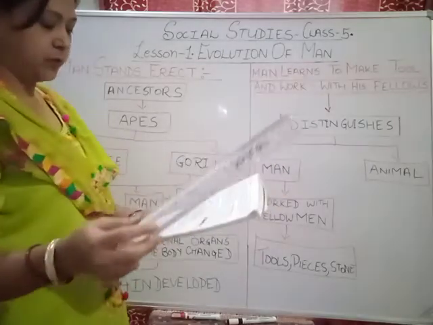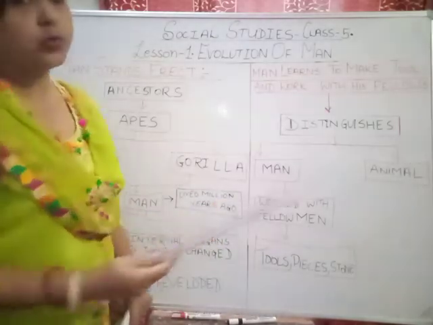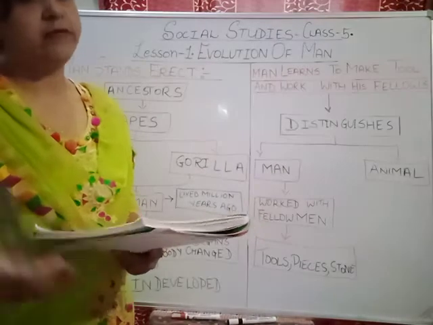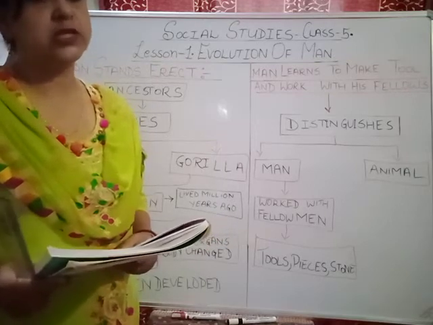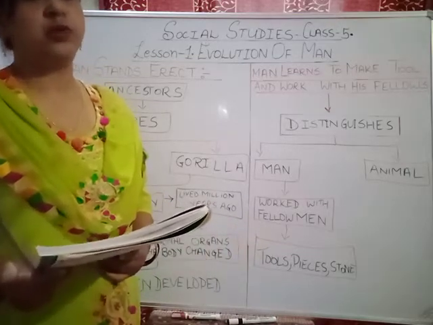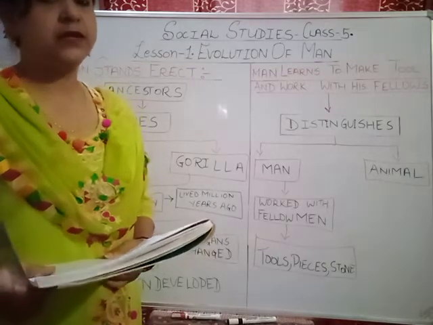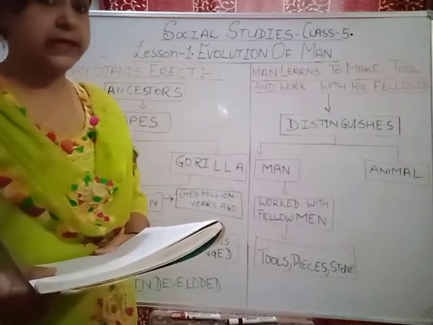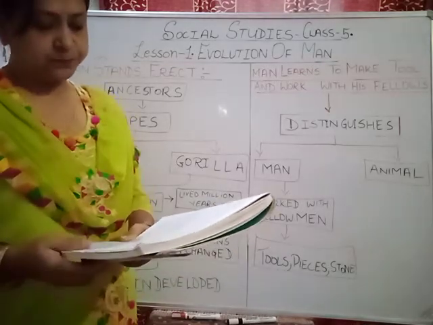What happened? Man was performing different things. He learned how to use tools. He learned how to work with tools. From where did he get tools? The first thing he used was the stone, which was all on the ground. He sharpened it. He made tools to cut the skin of animals, to make other tools from the stone. He even used the bones of animals to work it out. So man was using his intellect to make things out of what was around in nature.